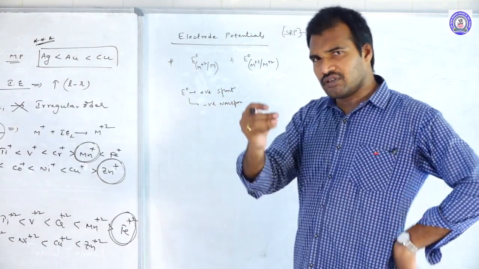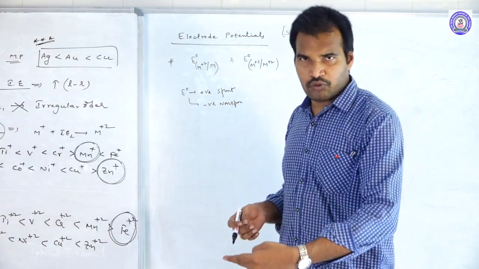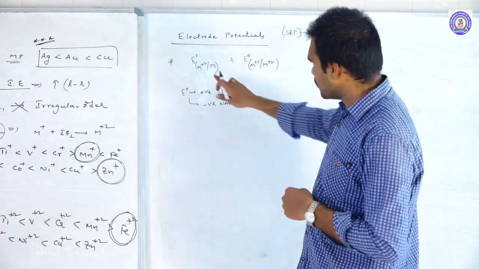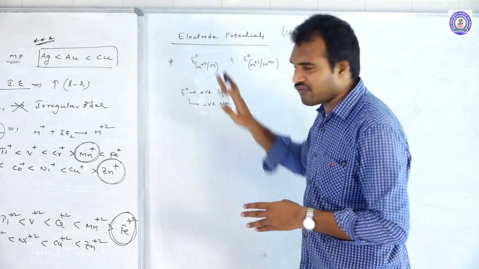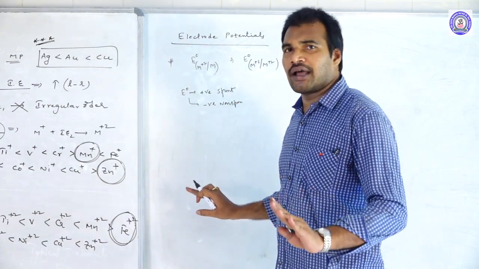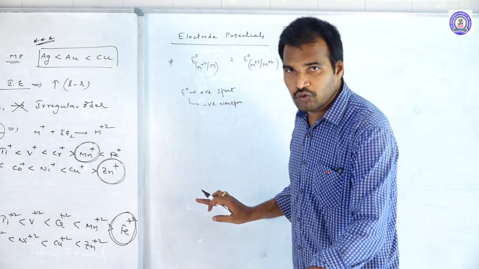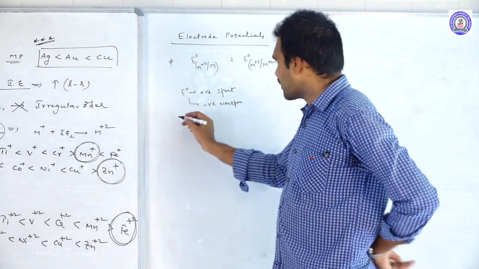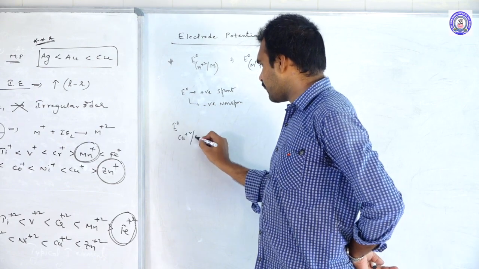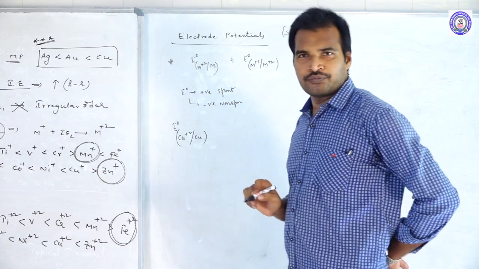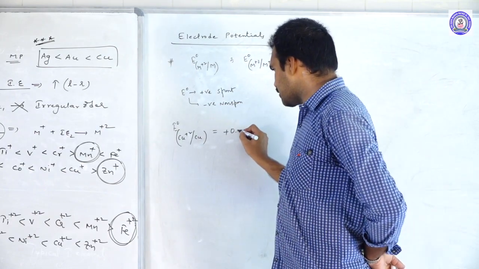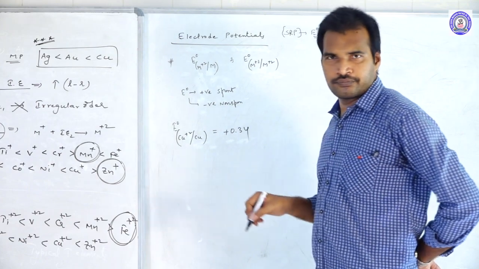If possible, keep your NCERT book in front of you and compare the data. In the data, when you check the M plus 2 to M E0 values, all the metal ions to metal have negative E0 values except one. That is the E0 value of Cu plus 2 to Cu, which is plus 0.34.